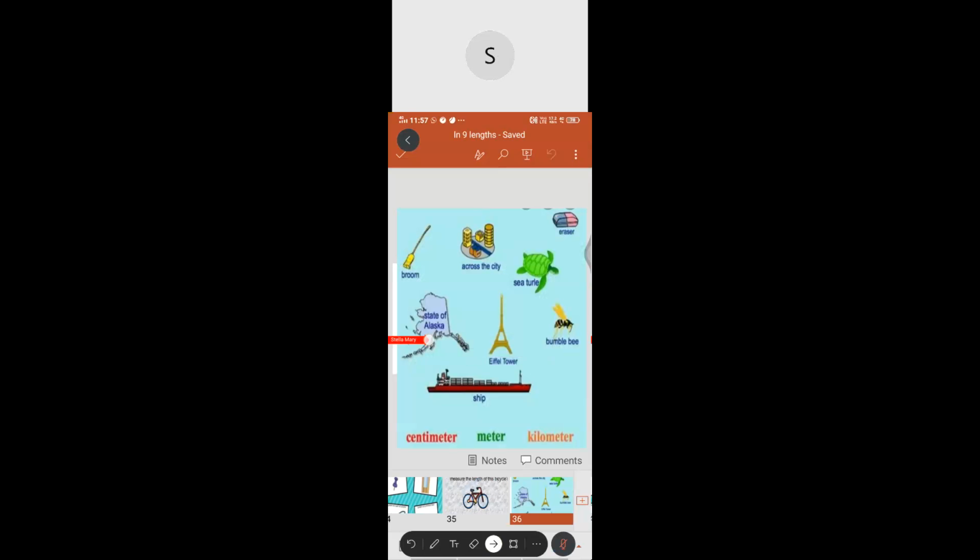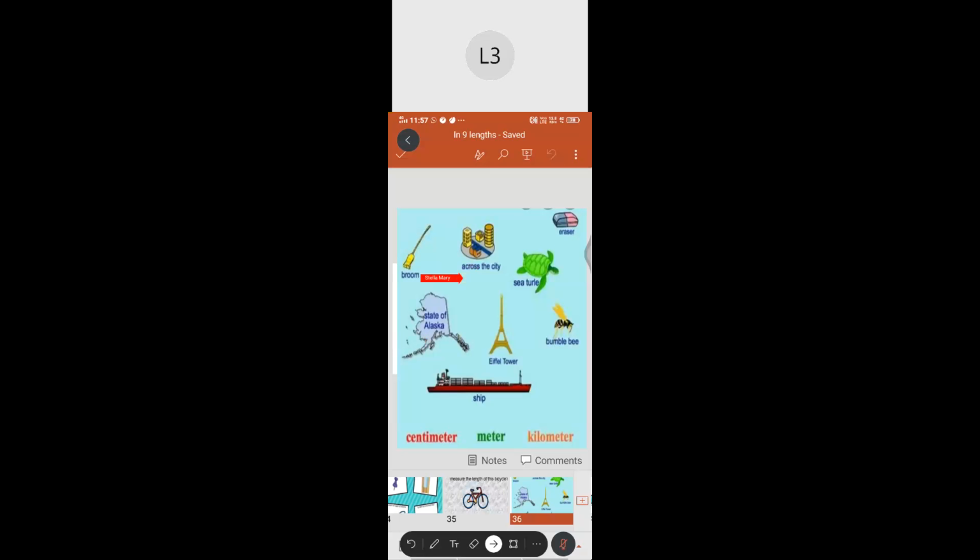Harshan, very good. Okay, State of Alaska. What unit for the state of Alaska? Kilometers. Very good. What about the eraser? Centimeter. Very good.